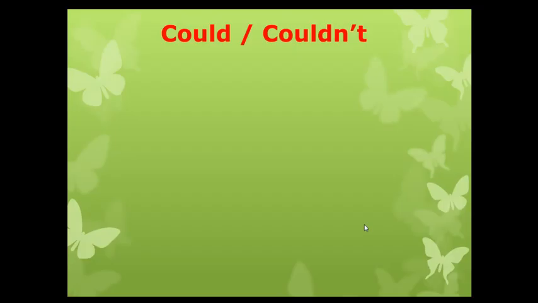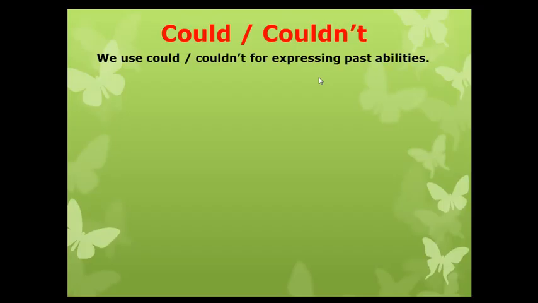In this opportunity, I will explain could and couldn't. So when we use could and couldn't, we use couldn't for expressing past abilities. Okay, when we talk about the past.